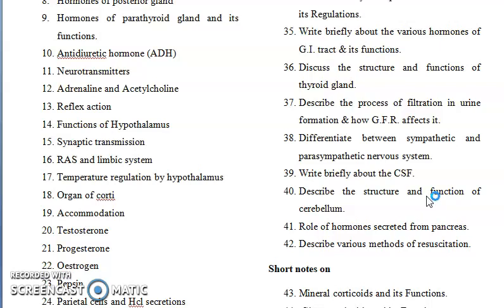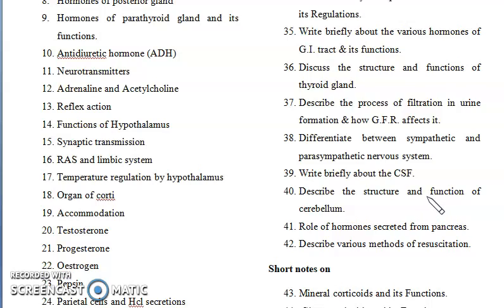Now the next question is, describe the structure and function of cerebellum. So you see, when you study the central nervous system and brain, you have to study the three portions: cerebellum, pons and medulla. The cerebellum is one of the active parts of your brain which is directly involved in functioning of the overall body. So you should write the different functions of cerebellum.